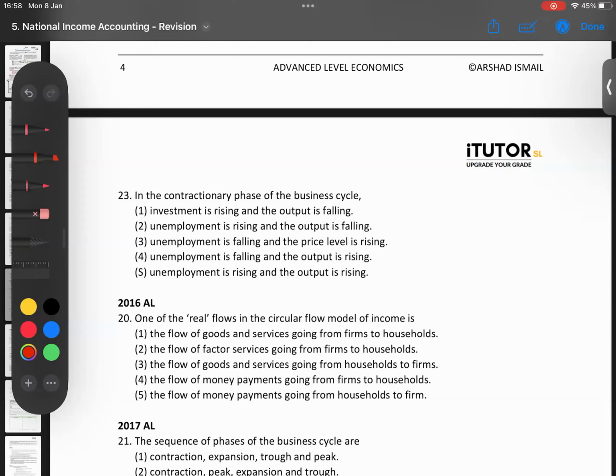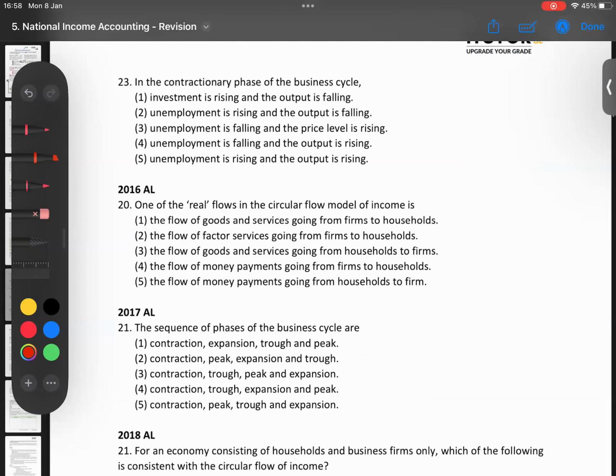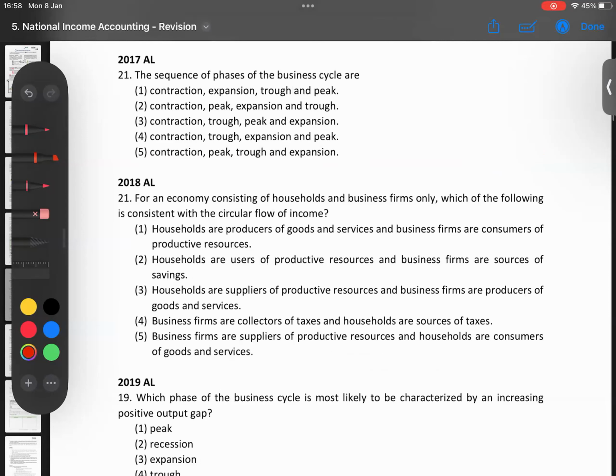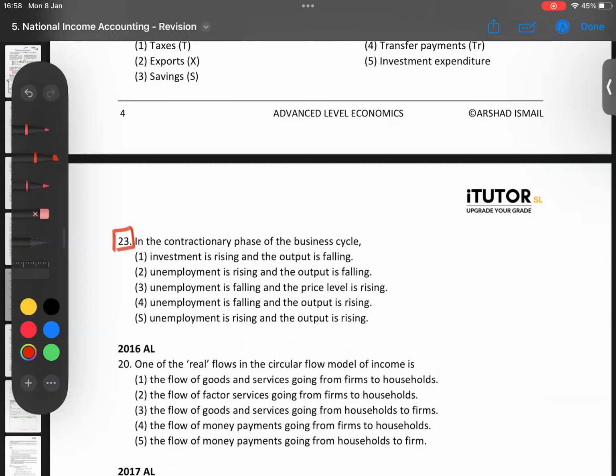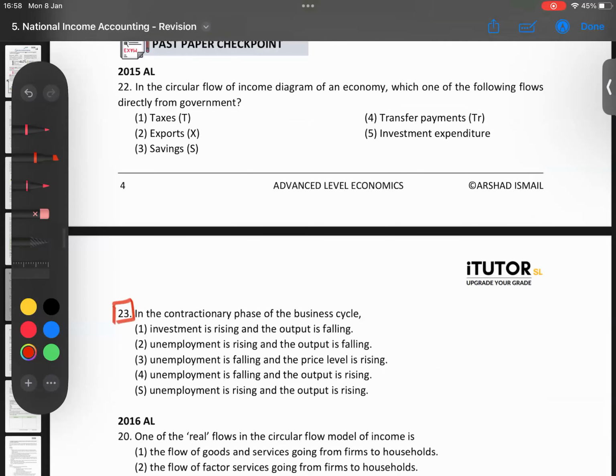Right. So we try an MCQ or two, just to see whether you all are okay with this. I put some MCQs in the tute as well. Past paper checkpoint. Can you all try question number 23 here? That is 2015. In the contractionary phase of the business cycle, what is happening? Investment is rising, output is falling. Unemployment is rising and output is falling. Unemployment is falling and price level is rising. Price level means inflation. Unemployment is falling, output is rising. Unemployment is rising and output is rising.